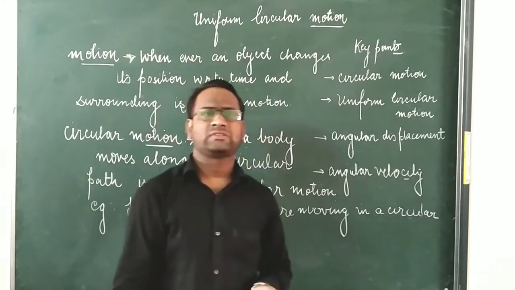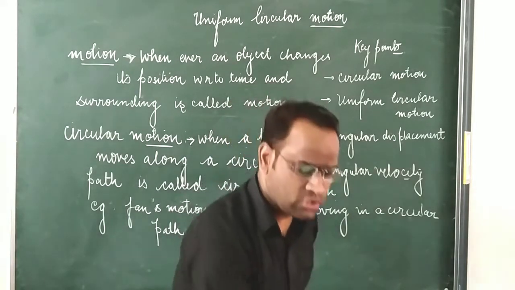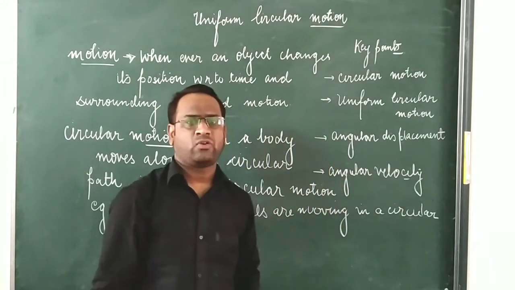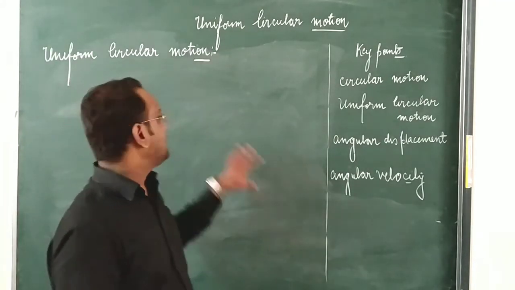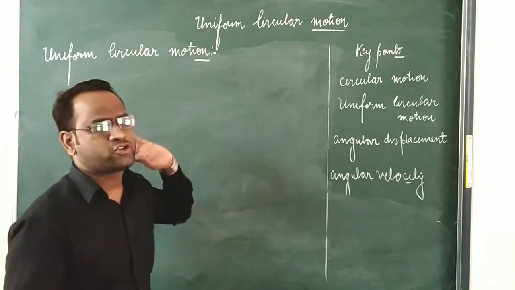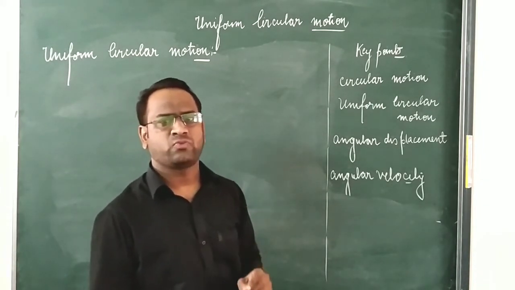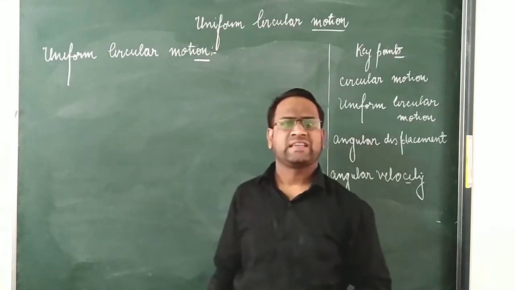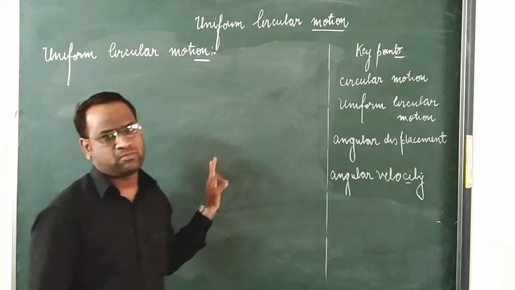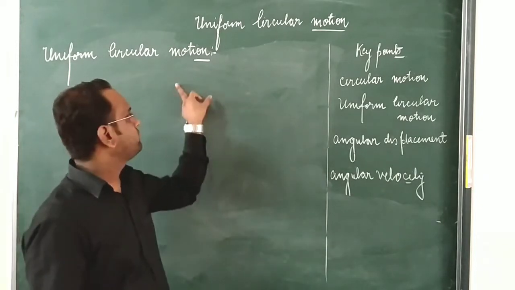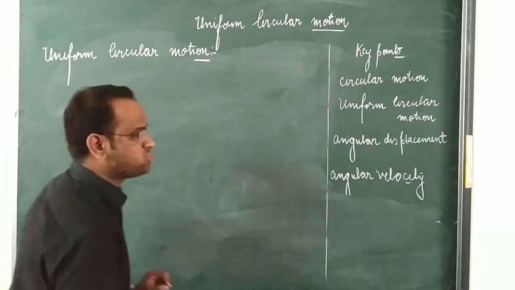Now we are moving towards the next topic, uniform circular motion. One by one we are going to discuss the topics. Students, earlier I gave you the idea that whenever an object is moving in a circular path, it is said to be circular motion. So what do you mean by uniform circular motion? It is a specified condition of circular motion.